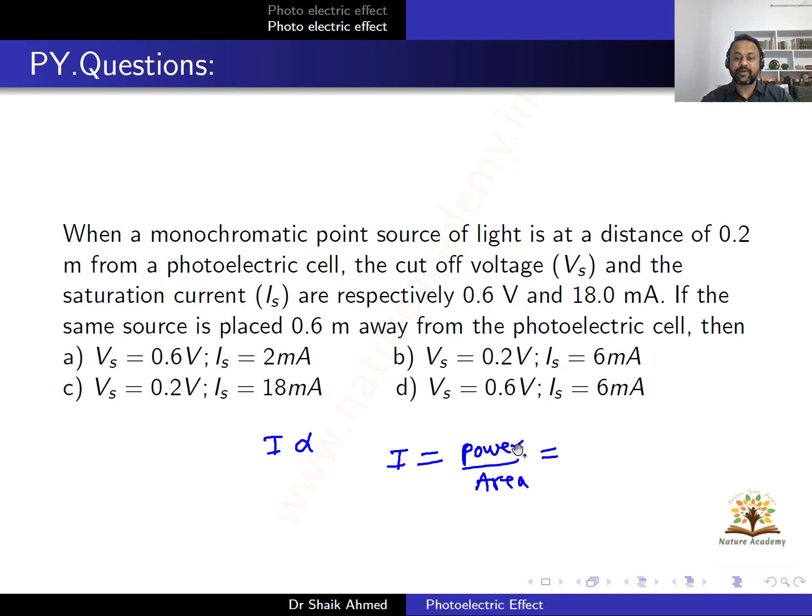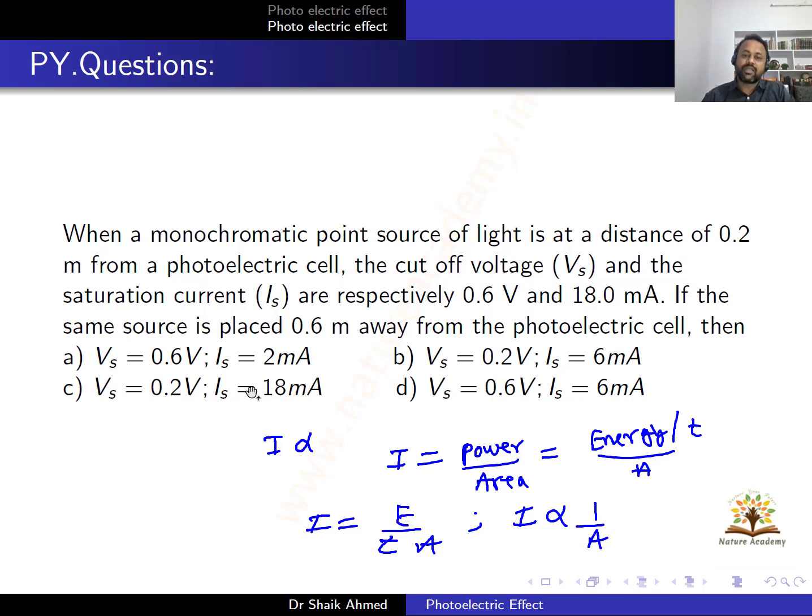What is the definition of power? Power is nothing but energy per time, and here area. So intensity can be written as energy by time by area, or intensity is inversely proportional to area.